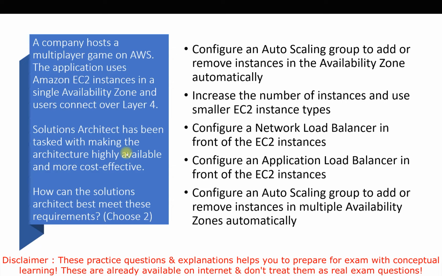So when we are talking about an architecture which is highly available, we always go with the multiple availability zone architecture, because if we have only one availability zone, it might be possible that if that availability zone goes down, then our services or application will stop. So we will go with the multiple availability zone option here. Now if we talk about the load balancer, as mentioned in the question, users need to connect over layer 4, and that comes under the network load balancer, because the application load balancer works at layer 7. So in this case we will go with the network load balancer here.